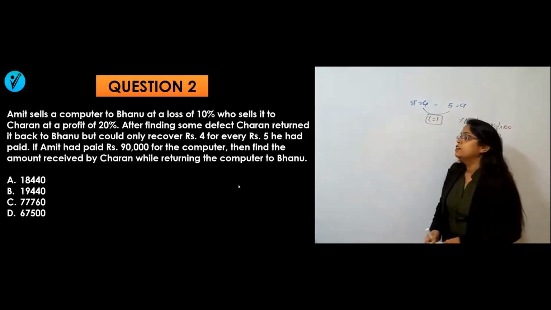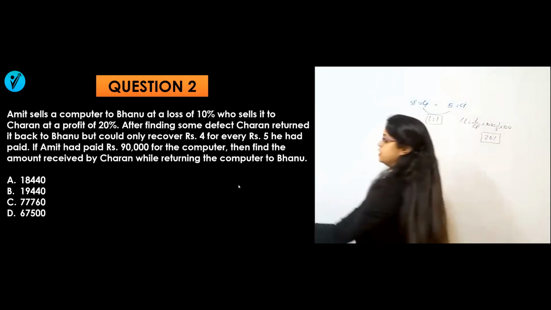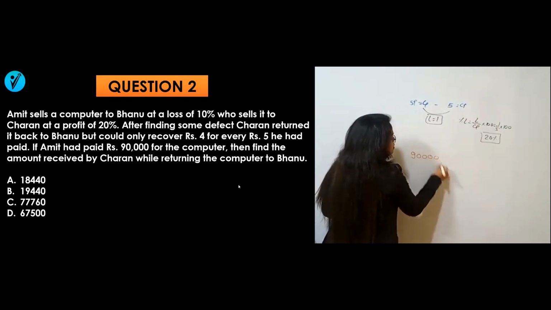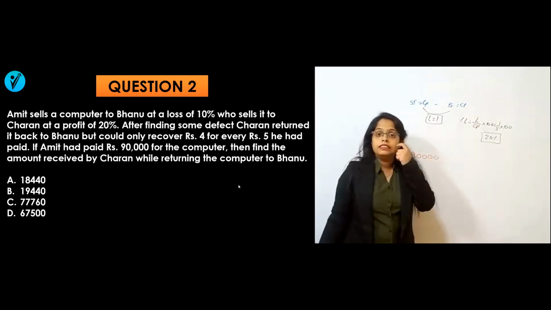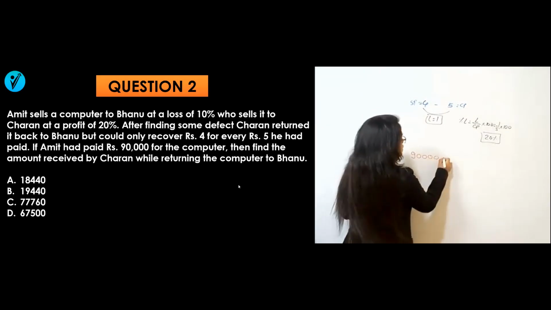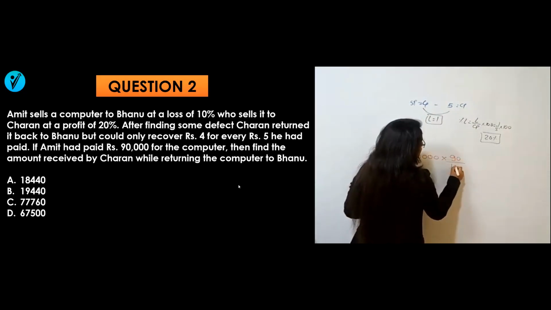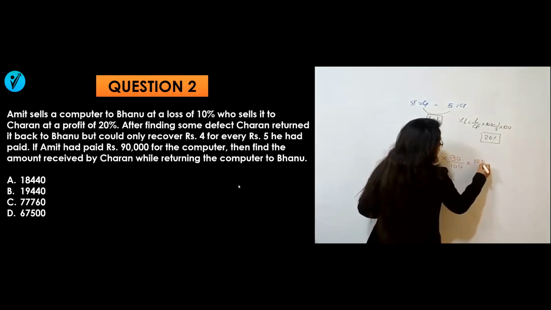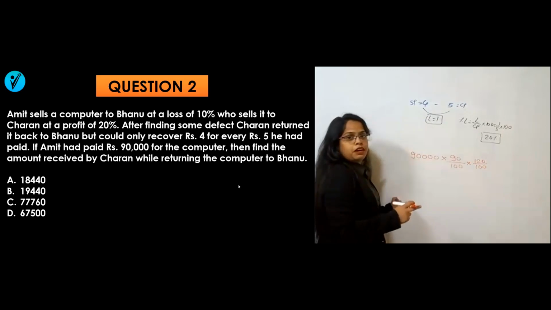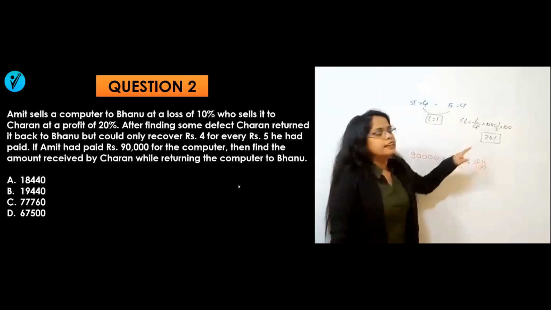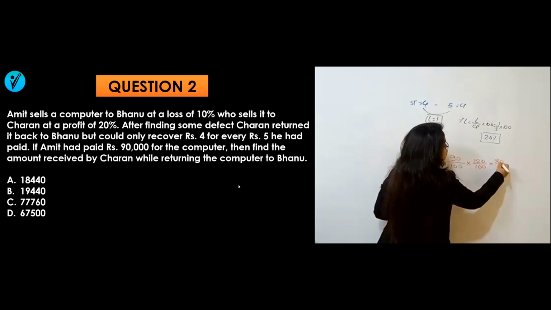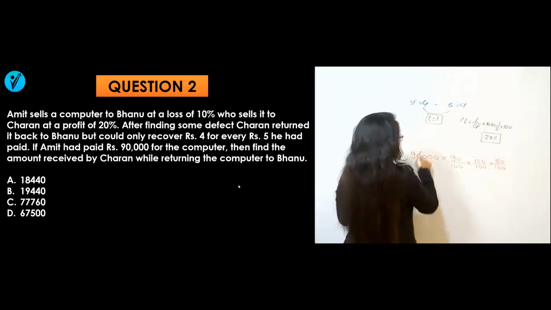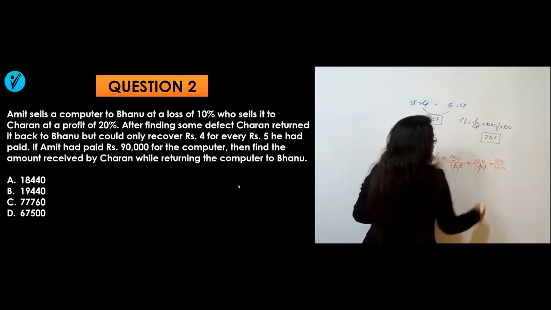Then they are asking what is the amount received by Charan. So let's find out starting from Amit itself. Amit bought it at 90,000 rupees. Then he sold to Bhanu at a 10% loss. 10% loss means he will sell at 90% of it. Then Bhanu is selling at a 20% profit, so into 120 by 100. And again Bhanu to Charan, and Charan is again selling at a 20% loss. That means into 80 by 100. So what will be the answer now if you solve it? Let's see. This 40, 1, 2, 3, 4, 1, 2, 3, 4. Let's cancel it out.